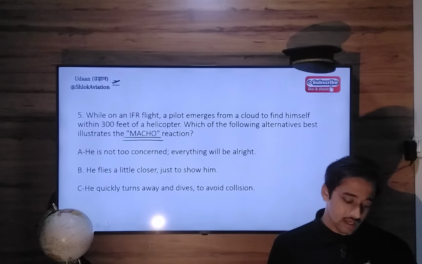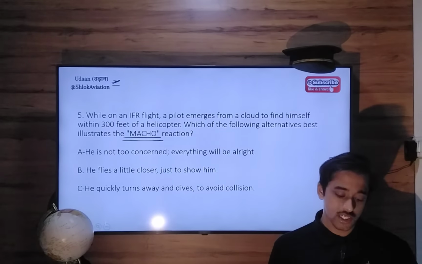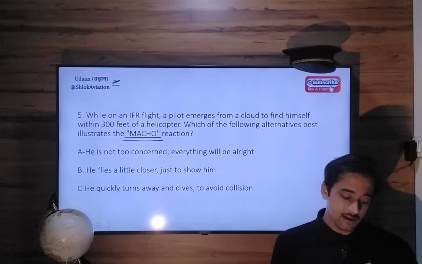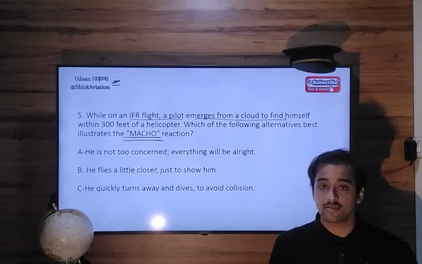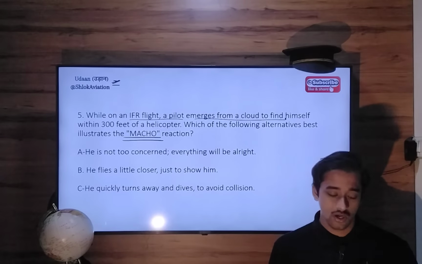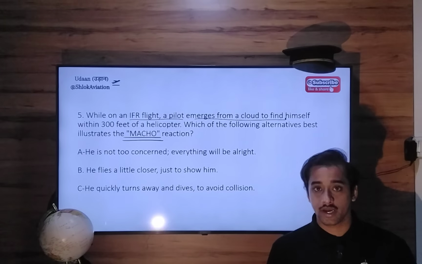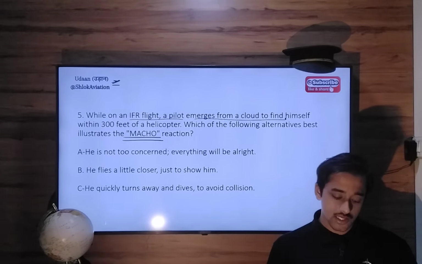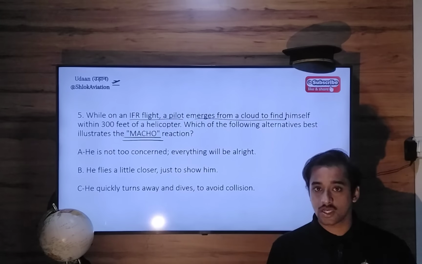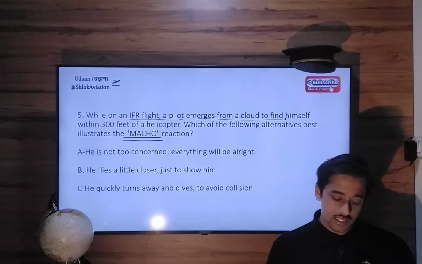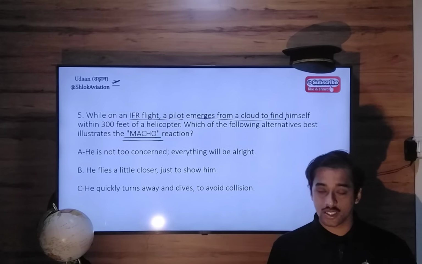Now in this scenario, the situation given to us is that an IFR pilot emerges from a cloud to find himself on a collision course with a helicopter. Out of these 3 options, which one is the macho attitude? He is not too concerned, everything will be alright. He flies a little closer just to show off. He quickly turns away and dives to avoid collision.